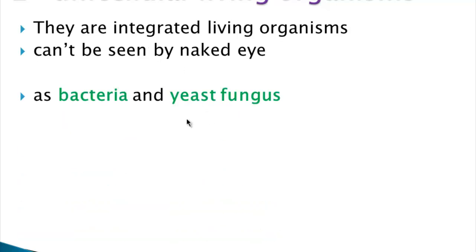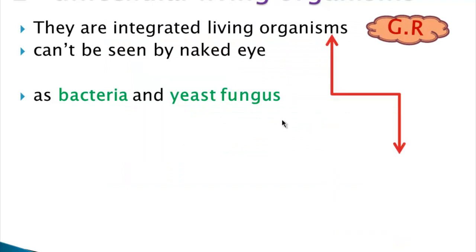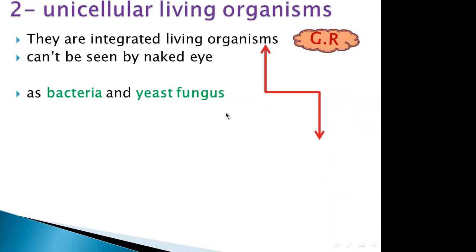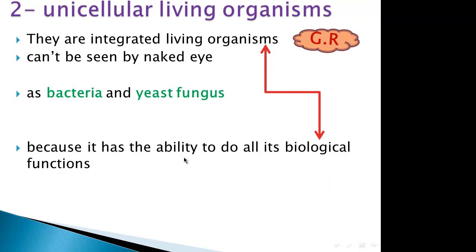Unicellular organisms are like bacteria and yeast fungus. Bacteria and yeast fungus are unicellular living organisms. Give reason. Unicellular organisms are integrated living organisms because they have the ability to do all biological operations.